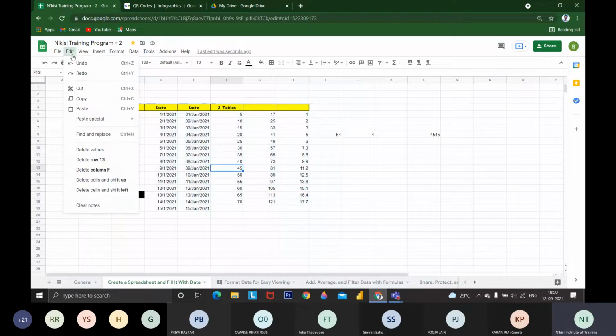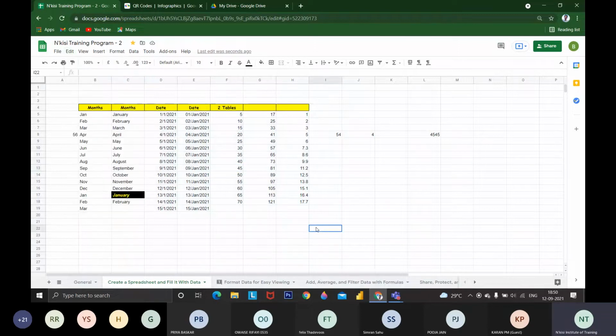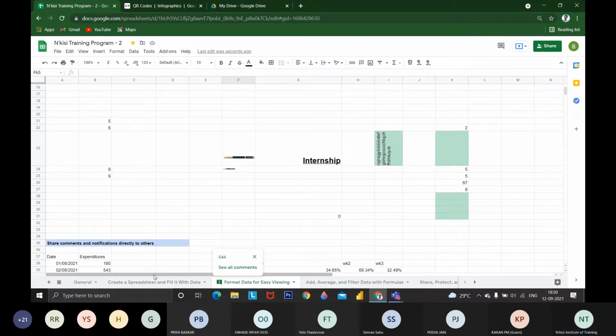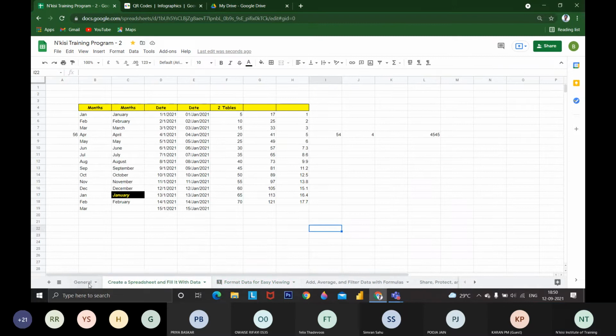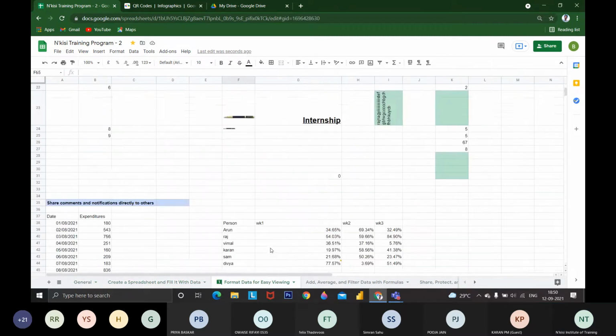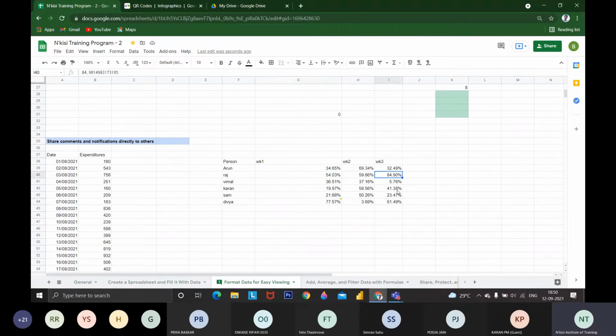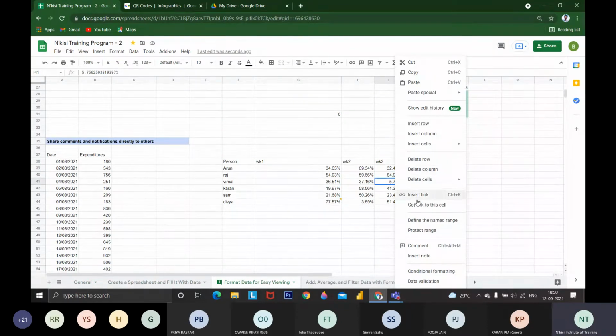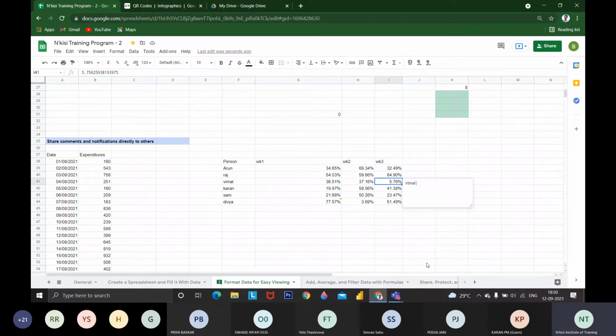These are a few of the options available for delete. Notes means we can add notes. If you have some data, like previously I have added, right? This is the weak performance. I need to ask this person, Vimal, a question. I can insert a note: Vimal affected by corona, so he wasn't able to perform. Like this we can add notes.